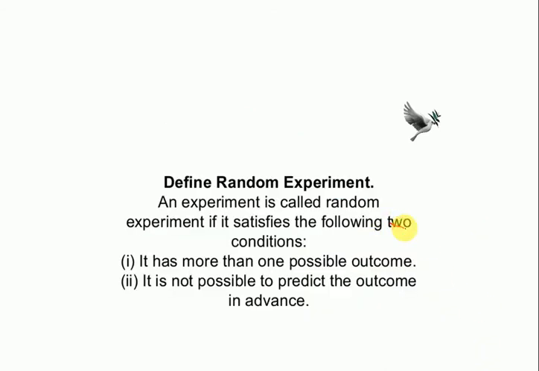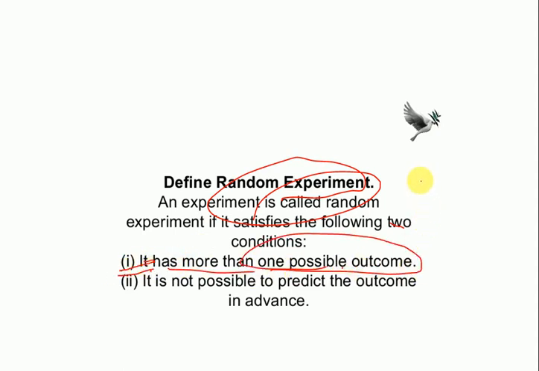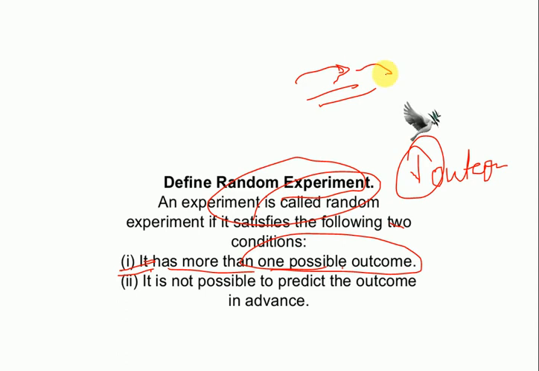First of all we understand what is random experiment. An experiment is random if it has two conditions. First, it has more than one possible outcome, it means that it should not have only one outcome, like I have one thing and that will only come.